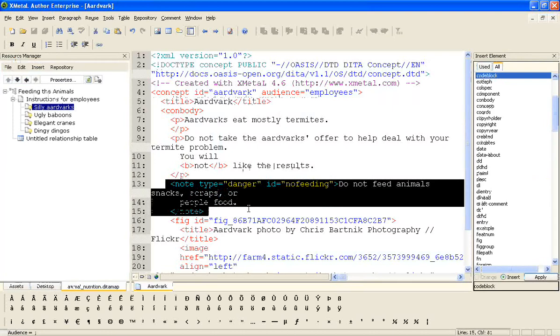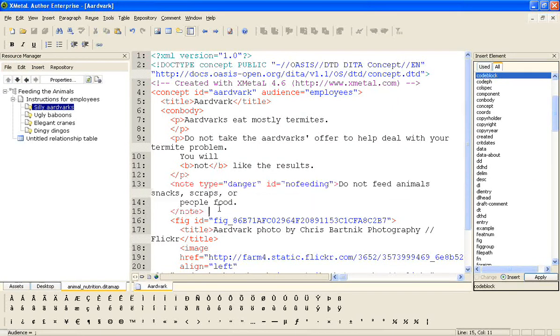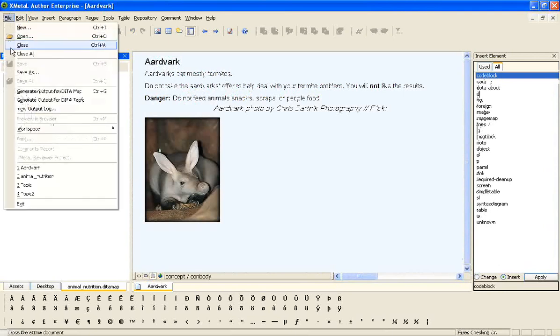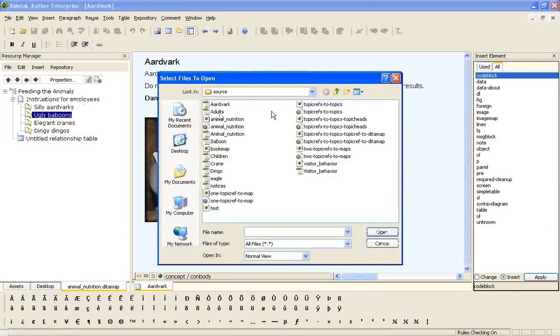In my original aardvark file, so this is my XML aardvark file, now remember this is the original note because I'm back in the files that I have not modified. My note of type danger has an ID on it that says no feeding, do not feed animals, snacks, scraps, or people food, end note. In the baboon file, we have actually a reference to the aardvark file.